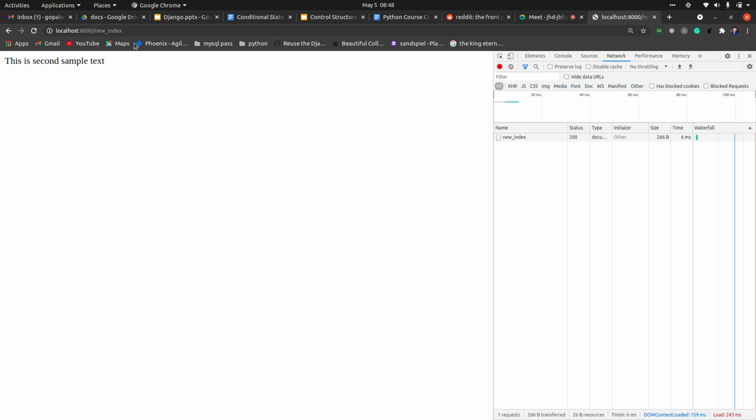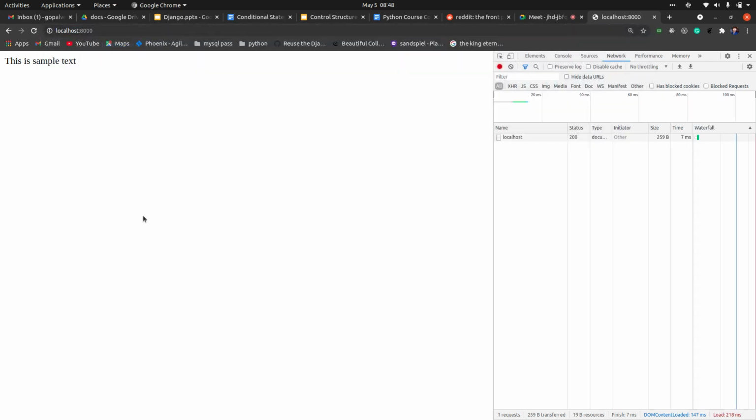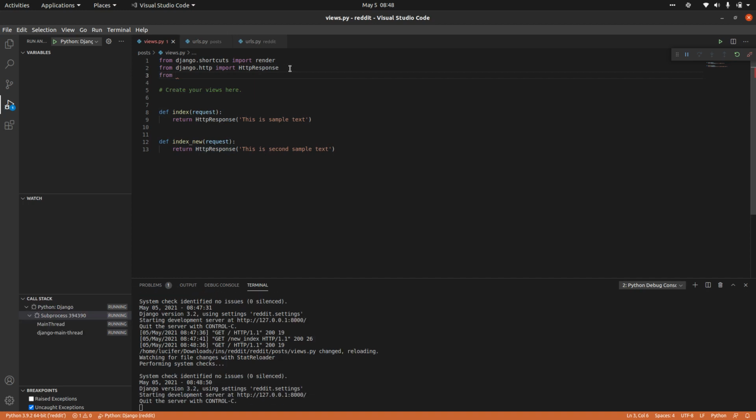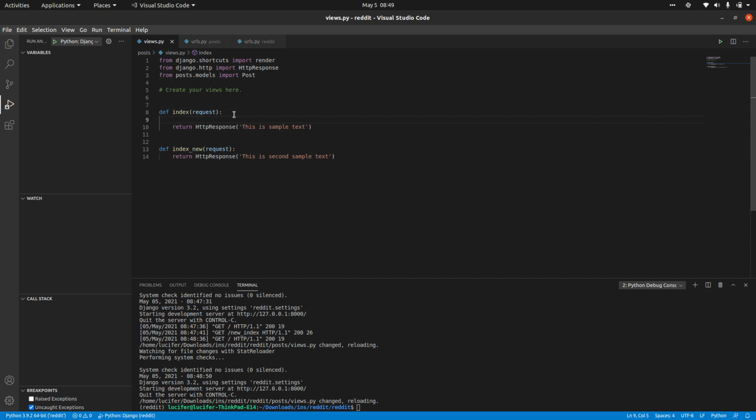Whenever you land on the home page, we want to show the list of all the posts that we have. Now let me show you a simple example of how we can show the list of all the posts. First you will have to import your models, right? From posts.models import Post. We have imported this. Rather than sending some sample text, we will send all the posts values.